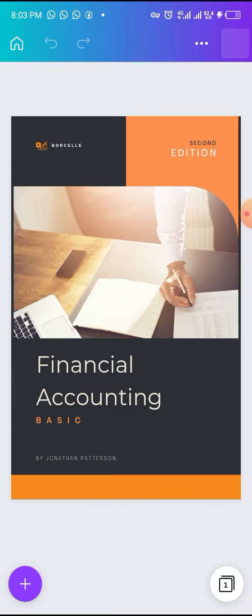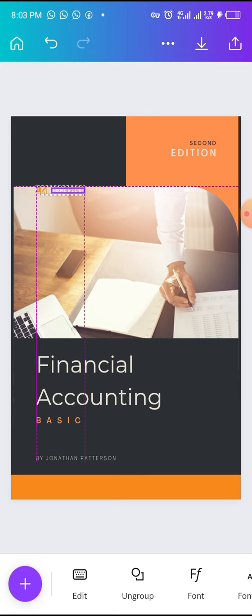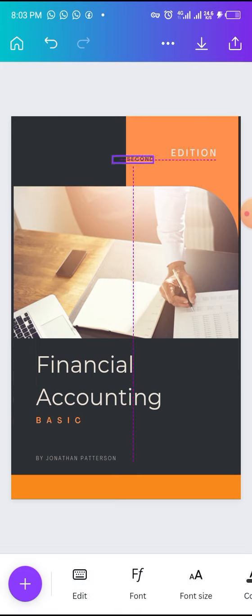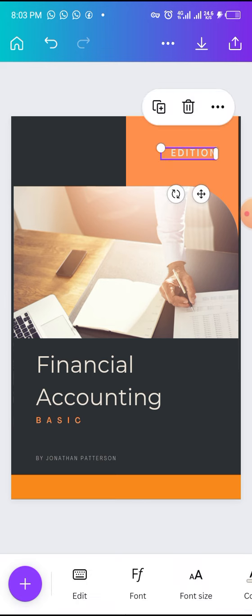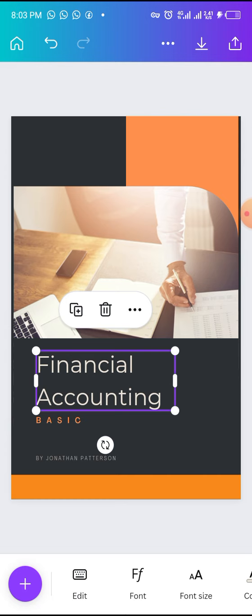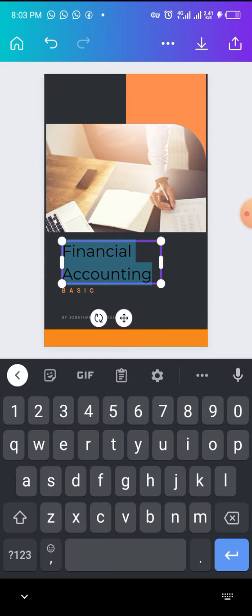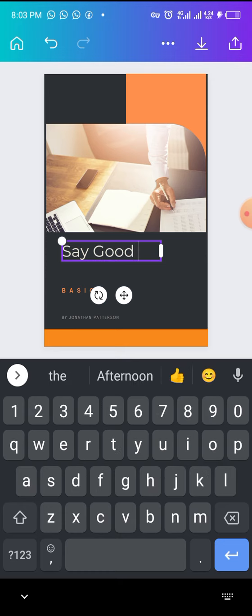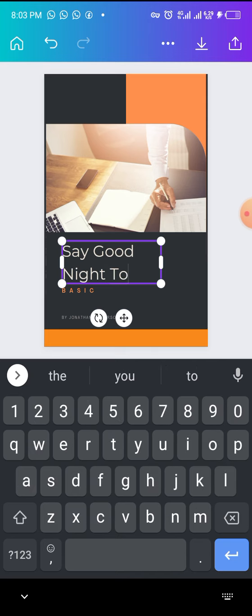You don't need to do too much work on that. If you have a logo, put a logo. If you don't have a logo, then you are good to go. Just remove this stuff from there. You may not need to put second edition and all that stuff. Just delete that part, and then here you can put your title. The title we're working on is what? Say goodbye. Sorry, say good night to anxiety.